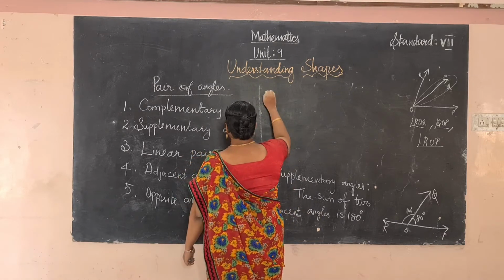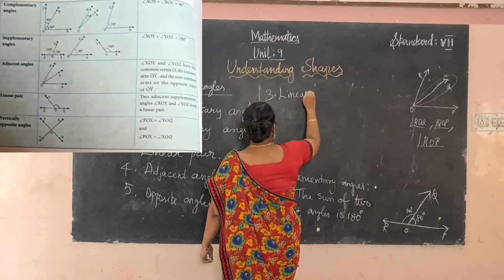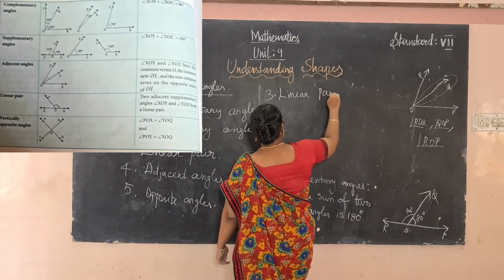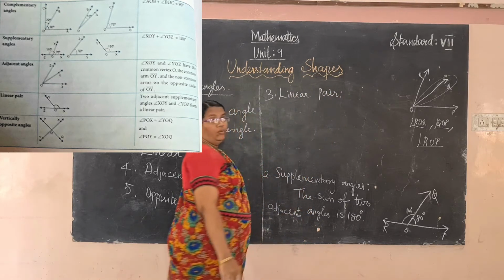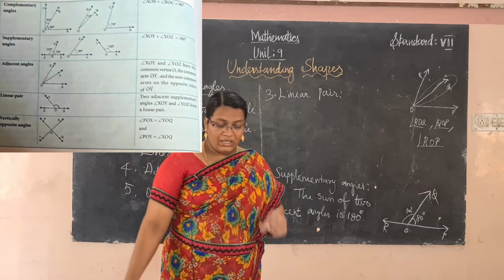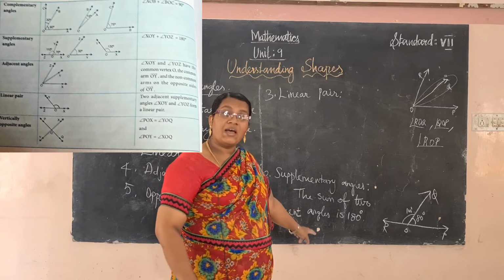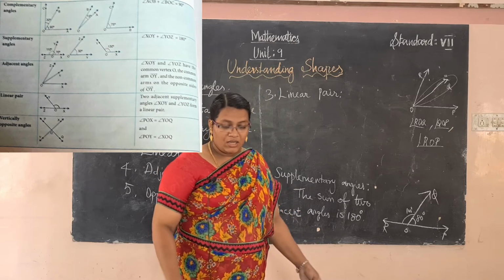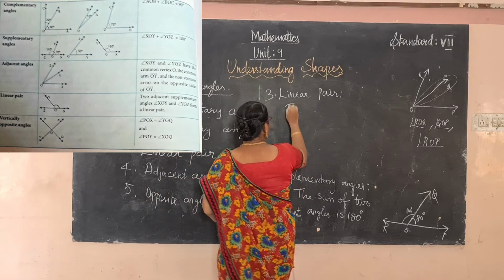The third, the linear pair. So linear pair and supplementary angle have the same meaning. Linear pair means two adjacent supplementary angles.